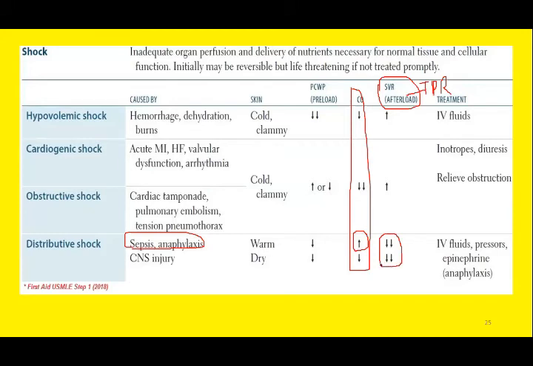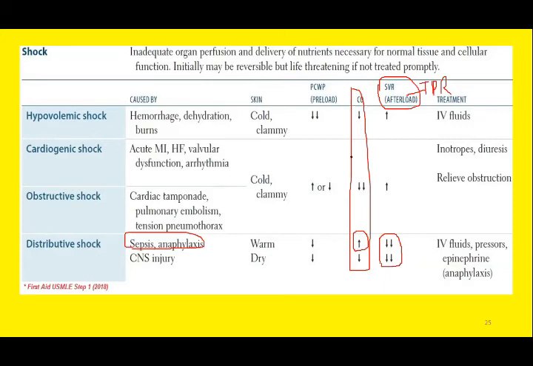You can see in the rest of the types, hypovolemic shock, TPR is increased, cardiogenic shock, TPR is increased, cardiac tamponade, pulmonary embolism. Again, in all these conditions, the total peripheral resistance is increased. Why is TPR increased? Because the cardiac output is low.